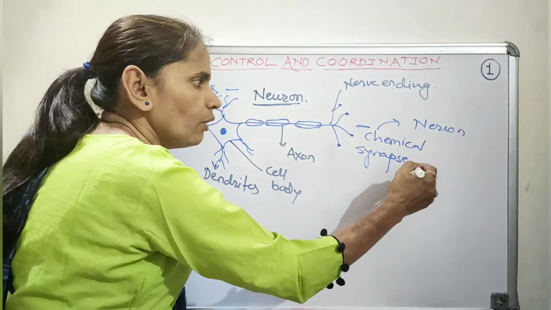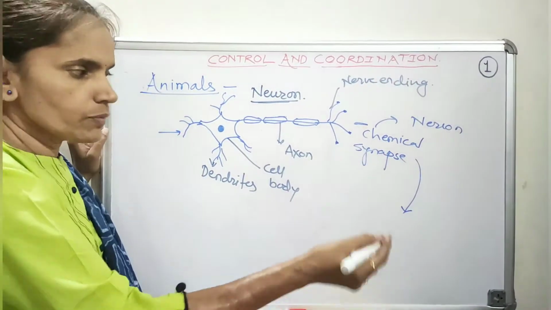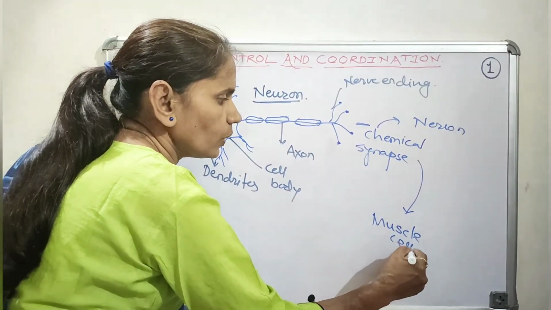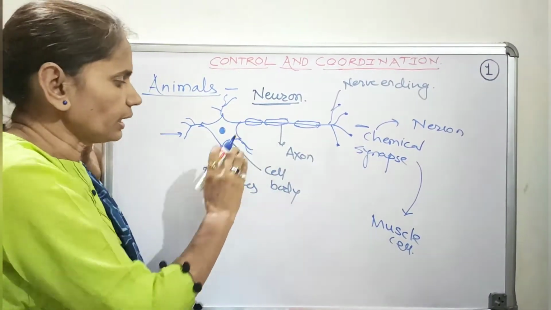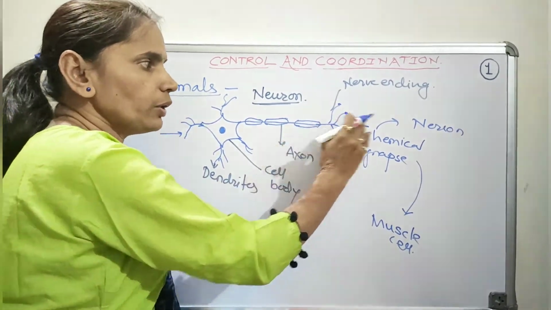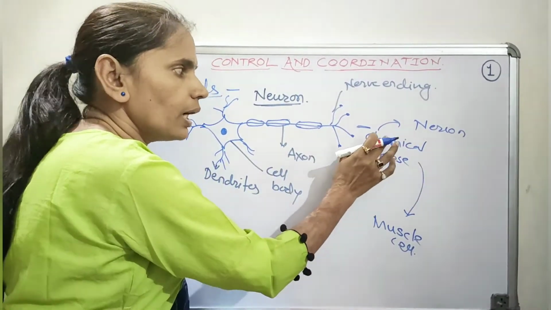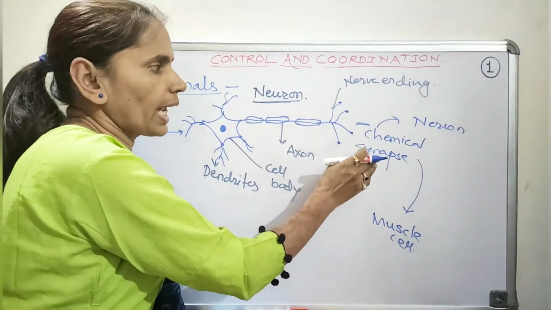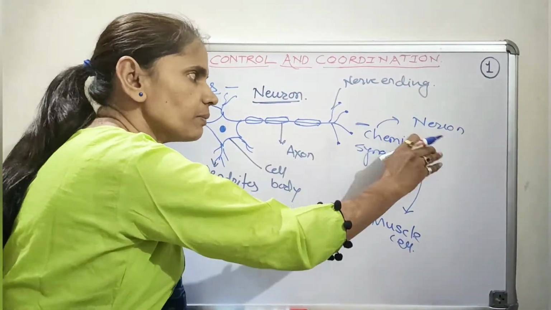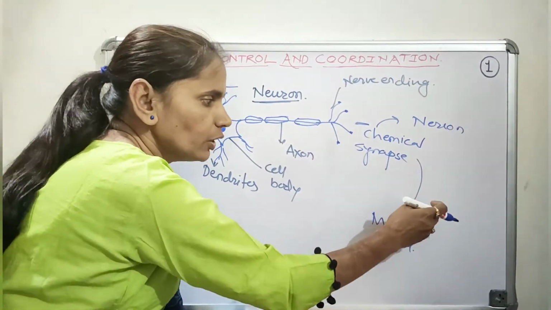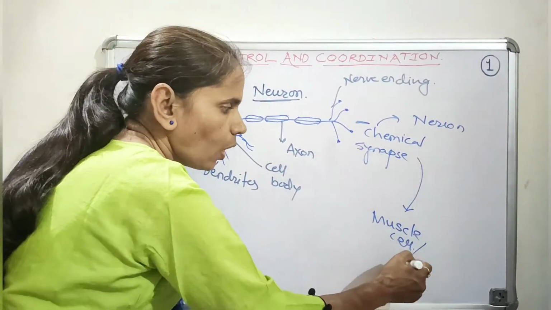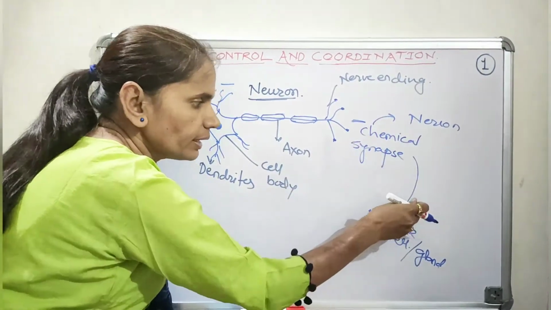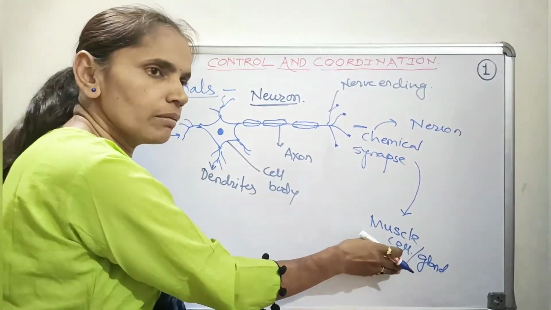And finally from that neuron it comes to the muscle cells. Each time while conducting the electrical impulse from one neuron to another, a chemical is released to cross the synapse, or the gap between the neurons, and similarly when there is a gap between the neuron and the muscle cell or the glands, the chemical is released and that electrical impulse is passed to the muscle.